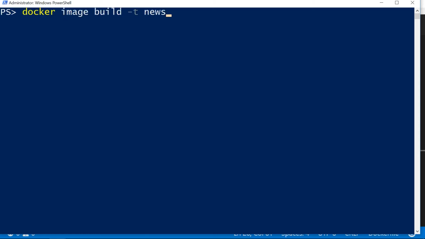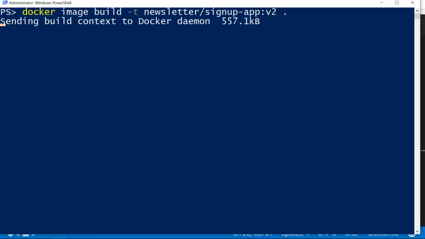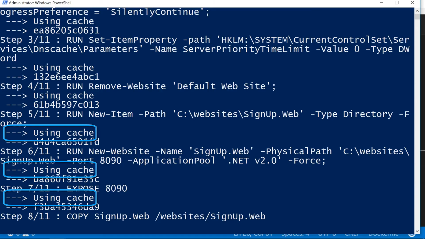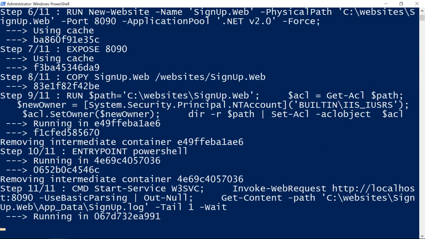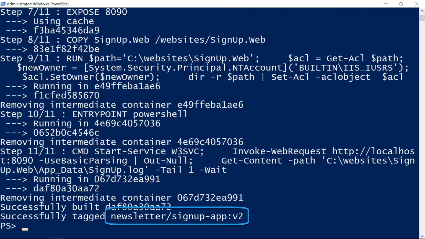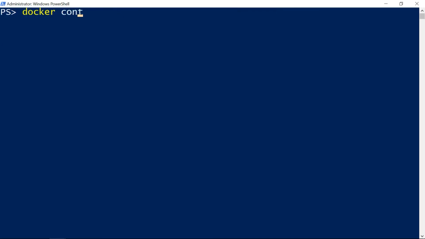I'll build a new version of the image, tagged v2, and you'll see a lot of the image layers come from the cache because the Dockerfile instructions haven't changed since the last build. Only the last few instructions are executed, and the output is a new image with my new database configuration and logging setup.